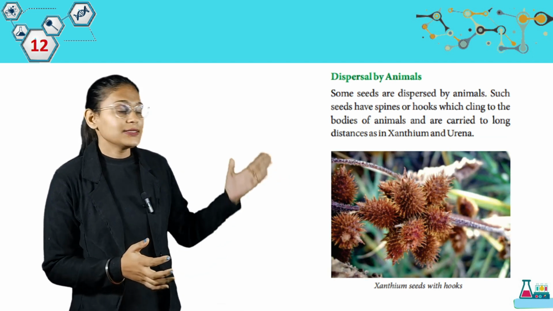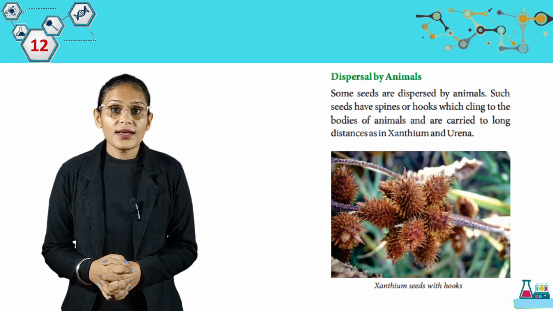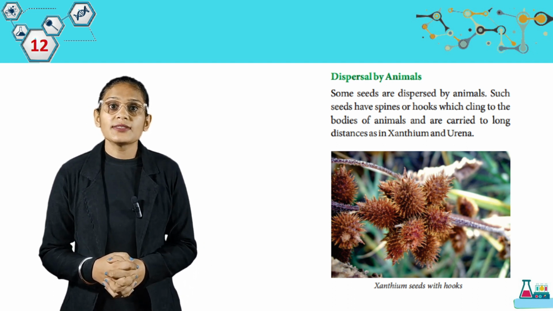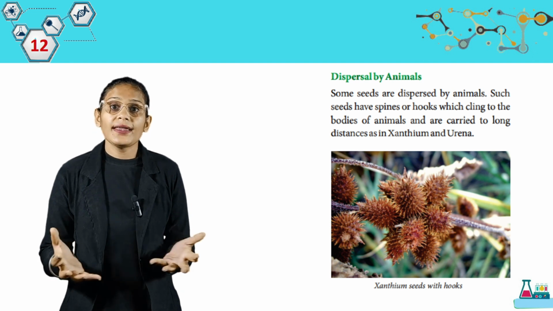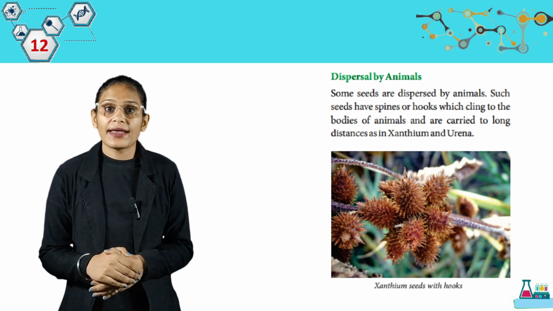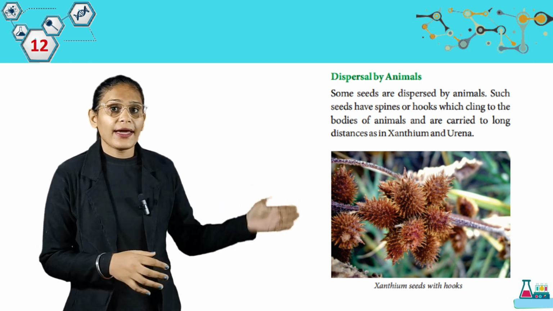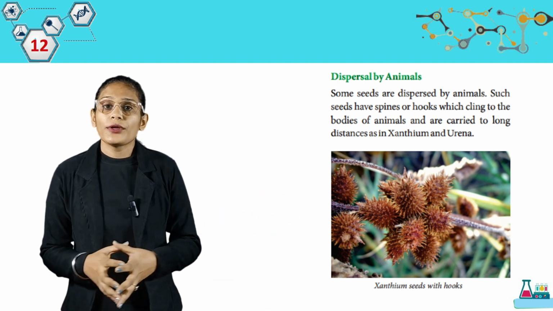Then we have dispersal by animals. Some seeds are dispersed by animals. Such seeds have spines or hooks which cling to the bodies of animals and are carried to long distances, as in Xanthium and Urena. Look at this picture. We have Xanthium seeds with hooks.